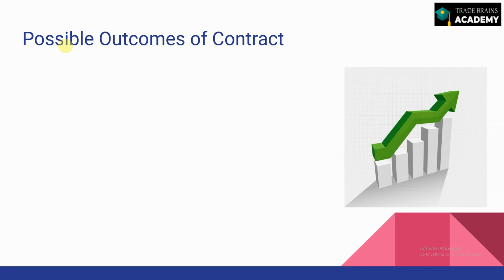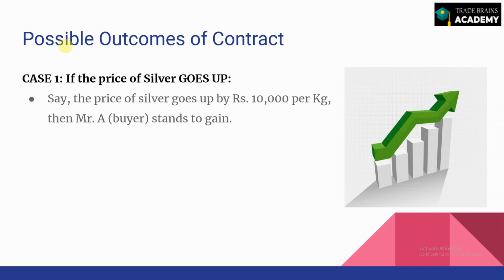Now, what are the possible outcomes of a forward agreement? So there could be three cases. The first being if the silver price goes up. Now, what happens in that case? Supposedly, if the price of silver goes up by rupees 10,000 per kg, then Mr. A stands to gain here. And how does that work?